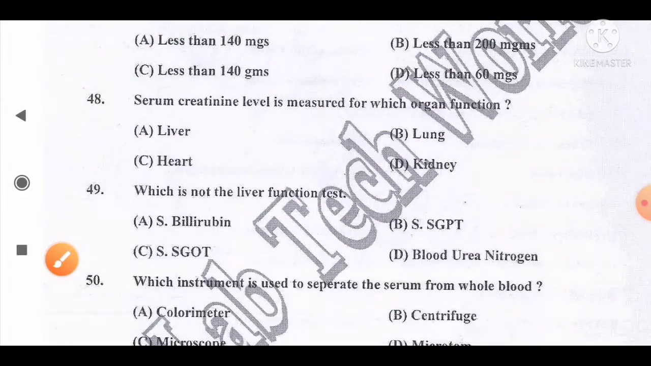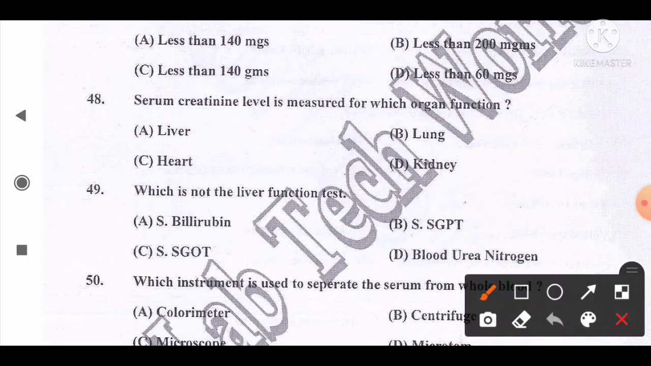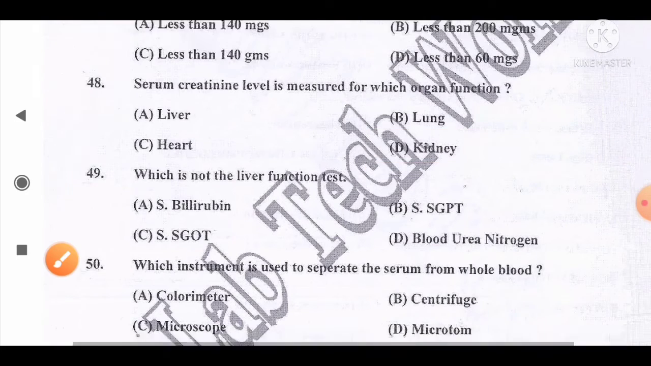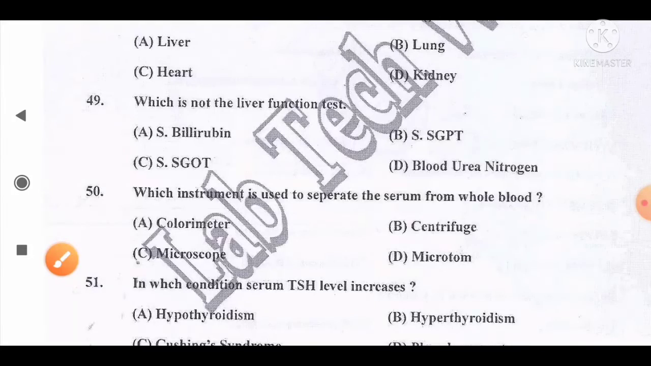Move to the next question, number 48. Serum creatinine level is measured for which organ function? And the options are A, liver; B, lung; C, heart; D, kidney. And the correct answer for this question is, it is applied to measure the function of kidney. So option D, kidney, is the correct answer. So option D is the correct answer for this question.